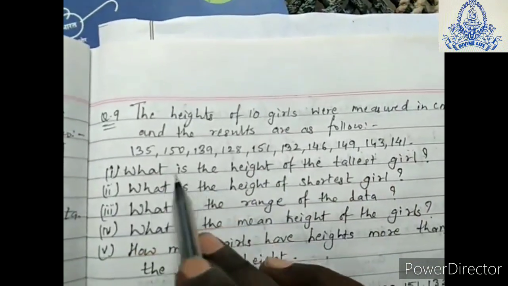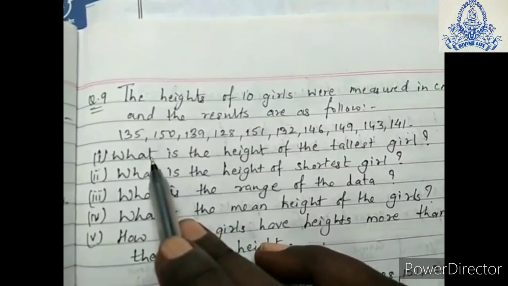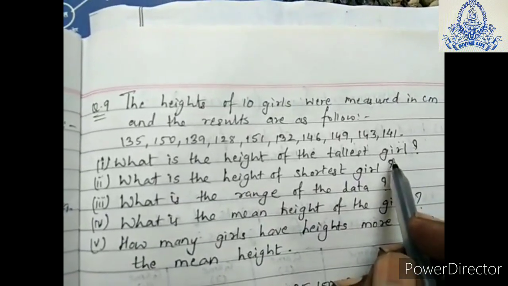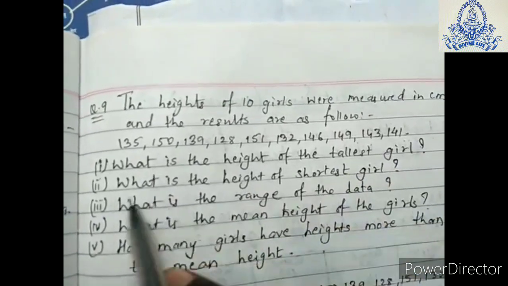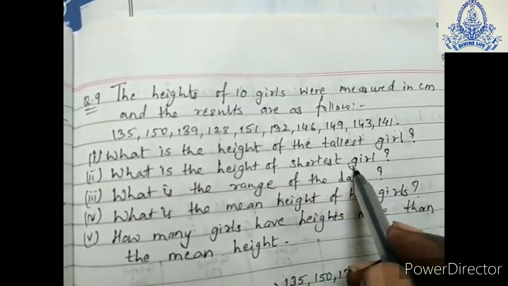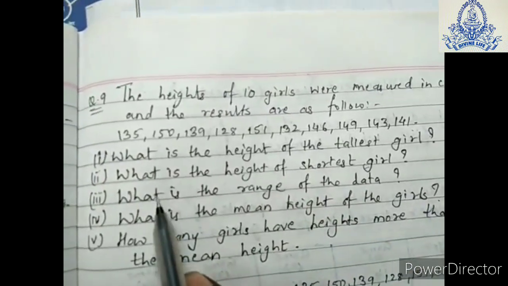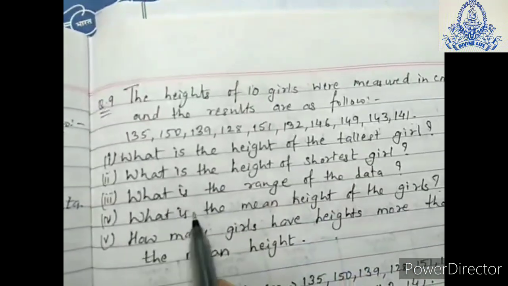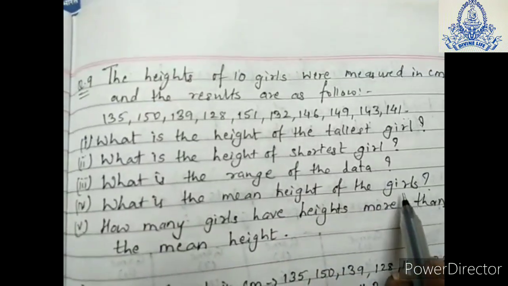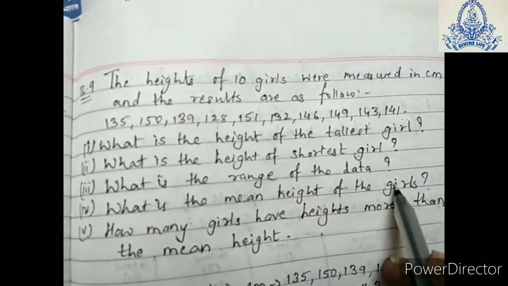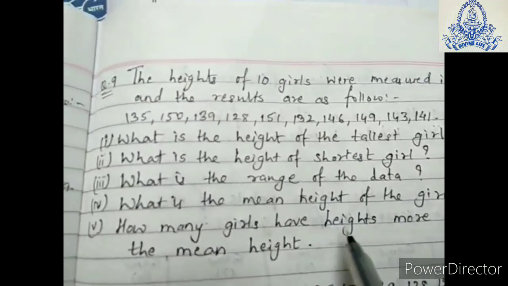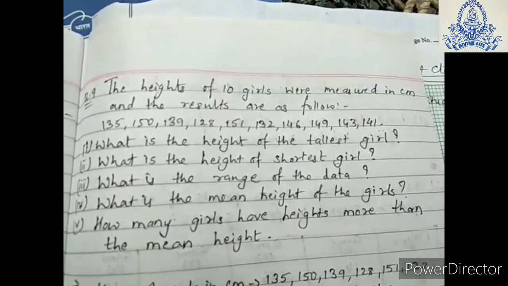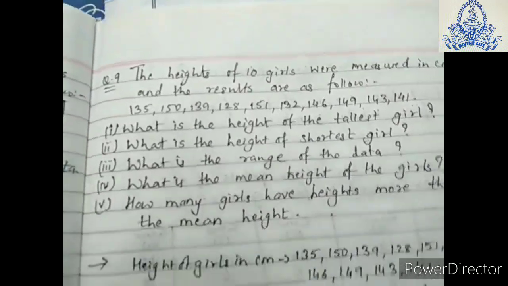Now what are the questions? The first question out of this data is, what is the height of the tallest girl? That is the highest value you have to find. What is the height of the shortest girl? In the same way, the smallest value. Third, what is the range of the data? As we know, the formula is highest minus lowest. What is the mean height of the girls? We have to find the mean height. And how many girls have height more than the mean height? So in total 5 questions are asked.